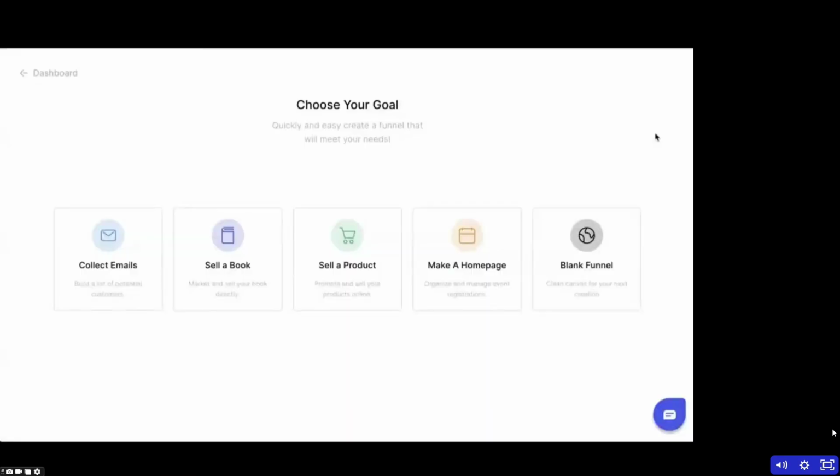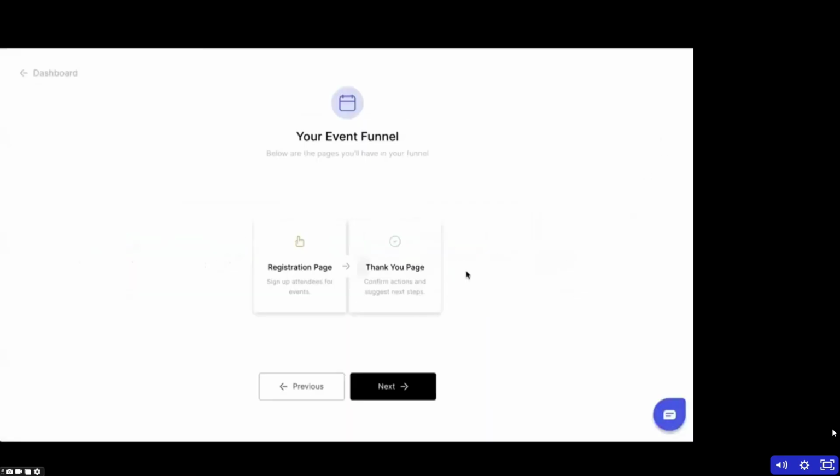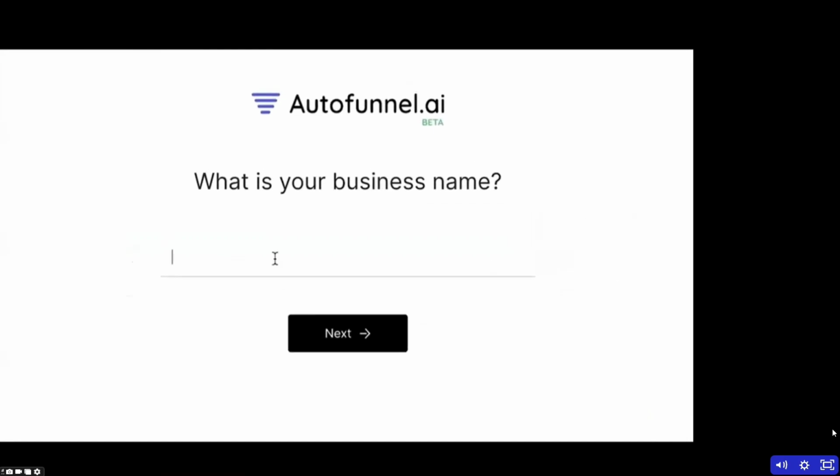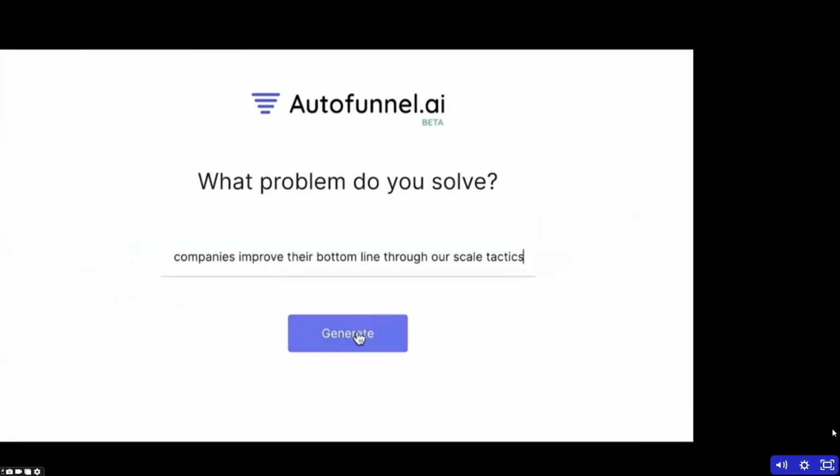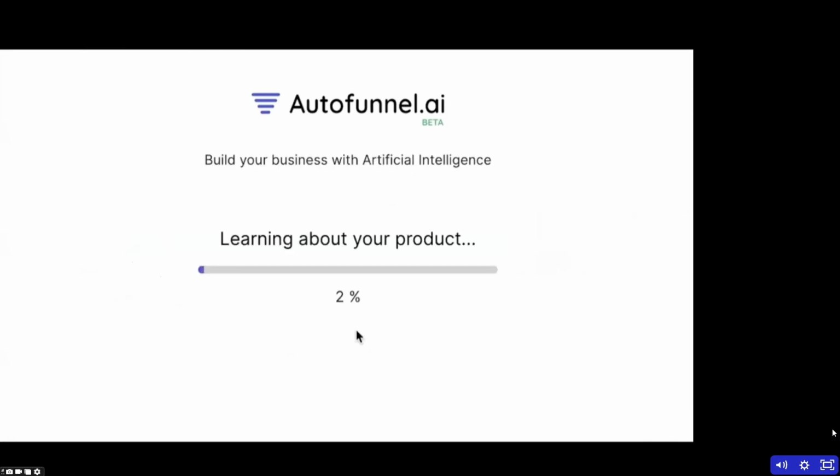First, I'll create new funnel. Then I'll choose make a homepage. And now we just give a little bit of information about Mike, what niche he's in, and then of course a quick description of what he's trying to solve with his consulting company. And then we generate a brand new homepage from scratch with AutoFunnel.